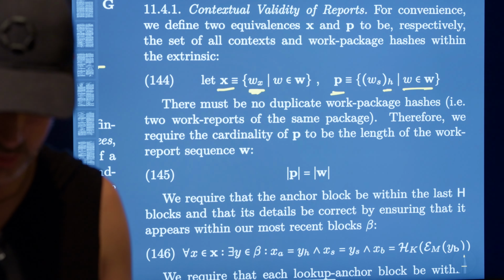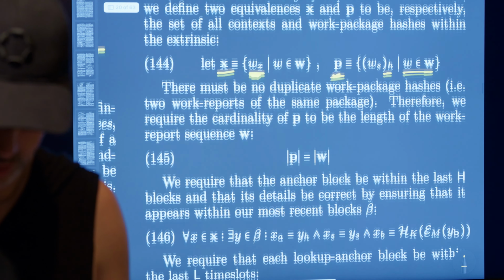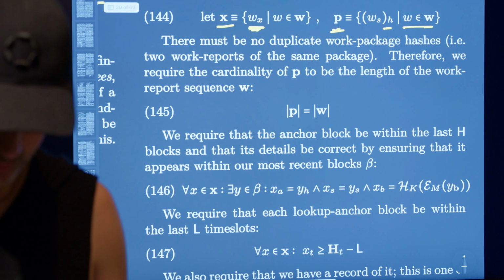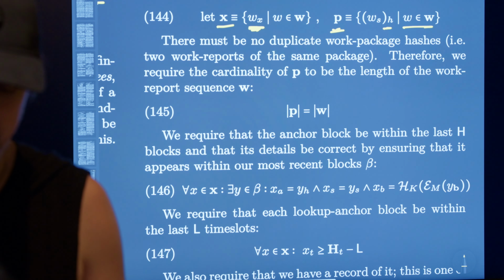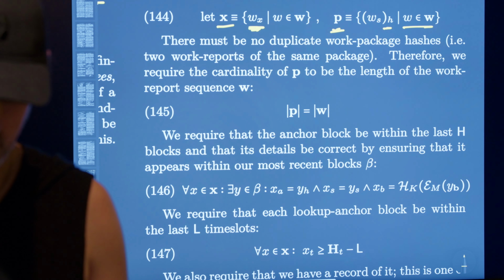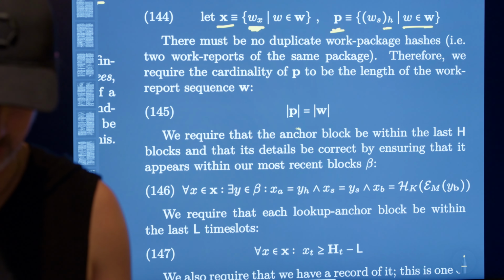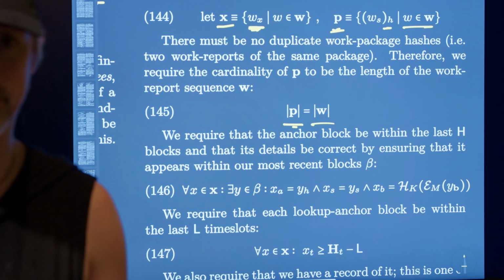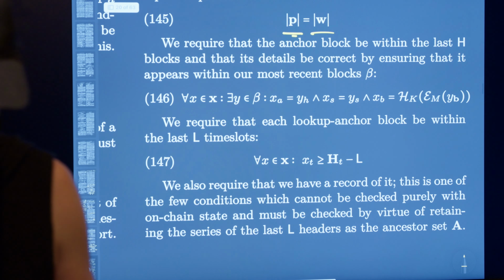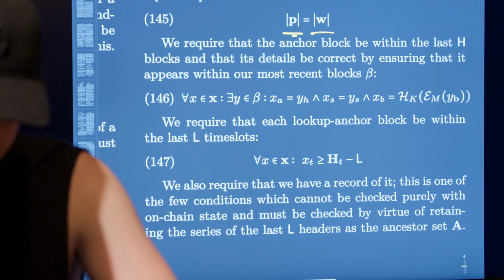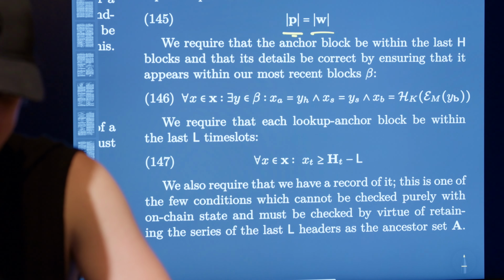X is our context, P is our work package hashes. We're going to check that they're all sensible. There must be no duplicate work package hashes, so we're going to make sure that the cardinalities are the same. It's pretty simple. Next, we're going to make sure that the anchor block